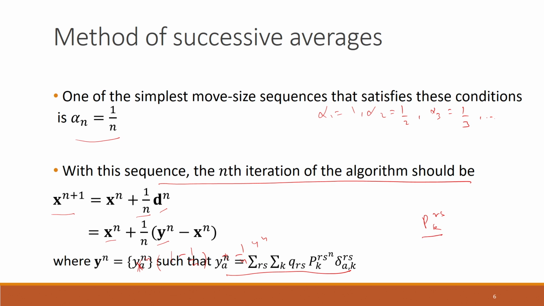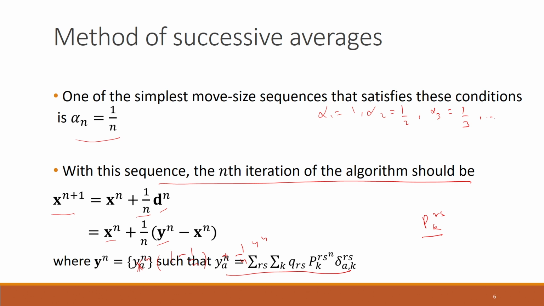That is PKRS. Since the perceived travel times of different paths which are connecting R to S have a random distribution, these are random variables. So we cannot just say that this is the path that has the shortest perceived travel time, because these perceived travel times for all of these different paths are random variables. We can only tell what is the probability that the perceived travel time of this path will be less than the perceived travel time of all the other paths. We cannot say with certainty that the perceived travel time of this path will always be the shortest.